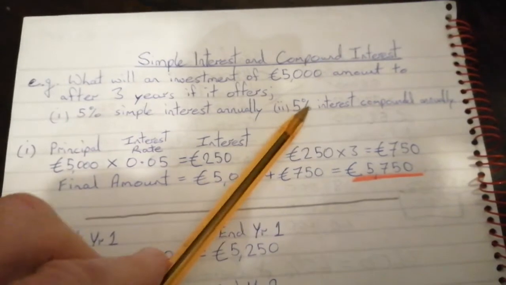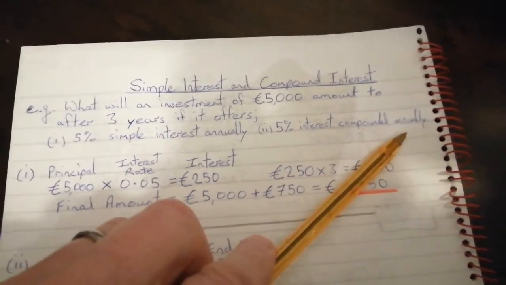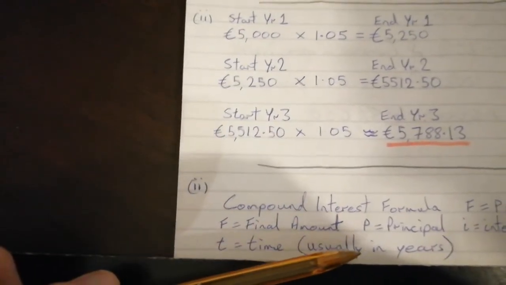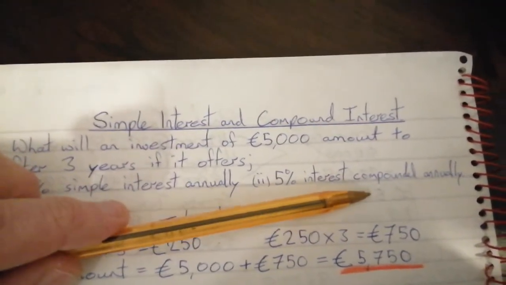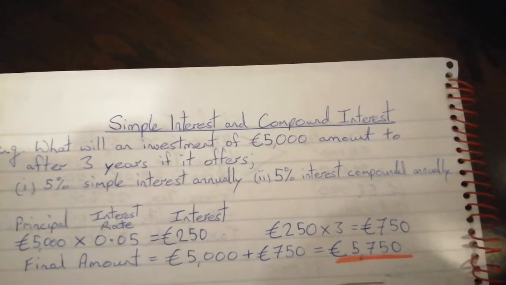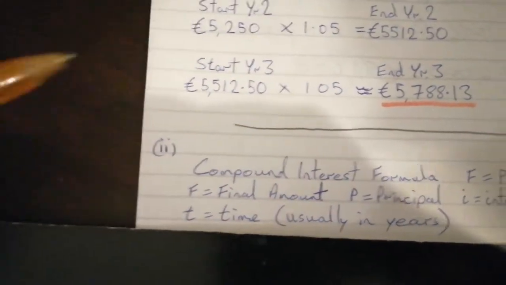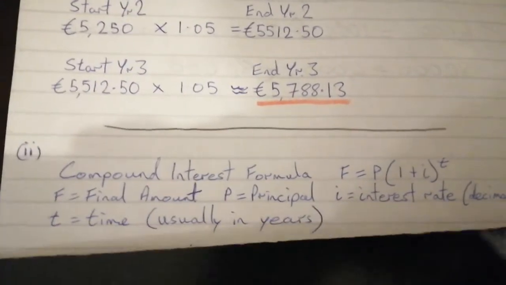We can see here that the 5% interest is compounded annually. That means yearly. If the compounding is being done annually, then the T down here in the formula will be in years. If, for instance, which you wouldn't see very much at junior cycle level, it was 5% interest compounded every month, then the T, the time, would have to be in months. But as I say, for all of the questions you would see, I would imagine it will be in years.